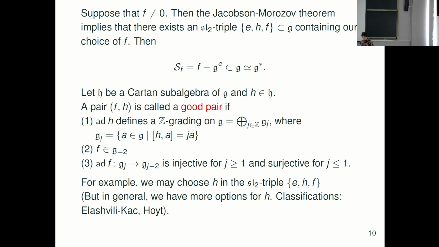So now we take H as the Cartan subalgebra. Now this h is commutative, and small h is an element in H. If we want to call it a good pair, it satisfies these three conditions. First of all, the adjoint of h gives a grading by eigenspaces that are integers, and f is in g_{-2}, and adjoint f maps g_j to g_{j-2}, satisfying some injectivity and surjectivity depending on j. Somehow, if h is taking some semi-simple element in an SL2 triple, its property comes from the representation of SL2.